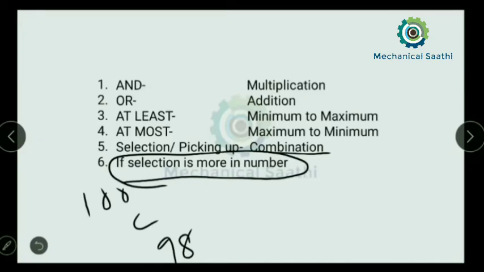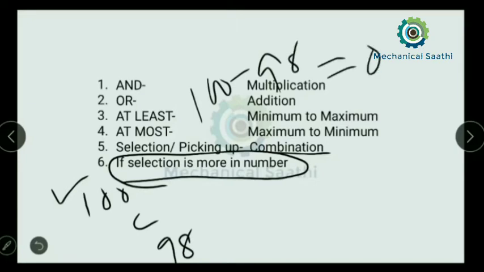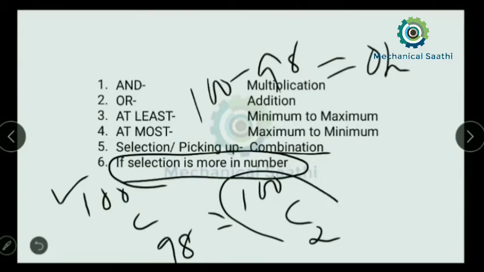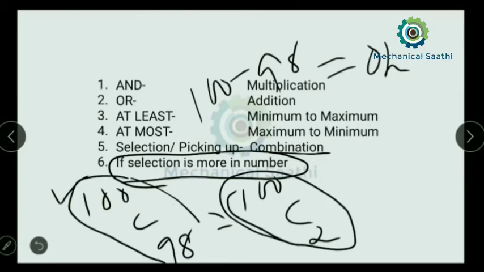In this problem we can find the difference, that is 100 minus 98, so we get 2. So now I can write this as 100C2 also. Whatever answer we get from this will also be equal to this one.